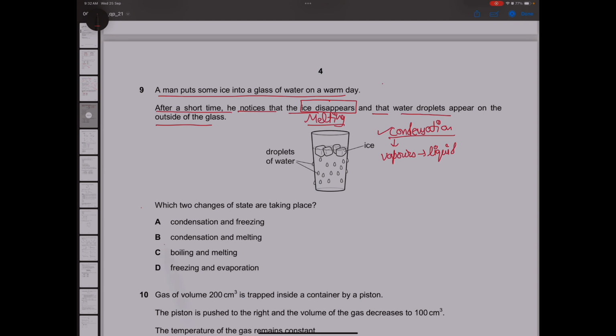So our answer will be option B. Condensation is taking place here. That is why water droplets are being formed. And since the ice is melting, melting will also be in the answer.